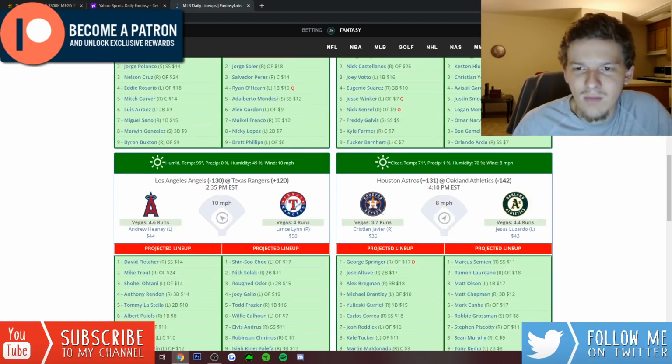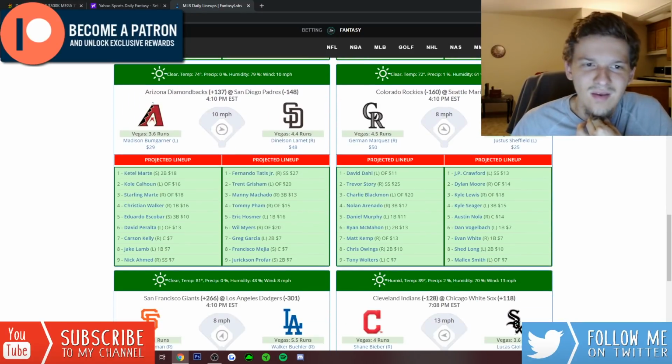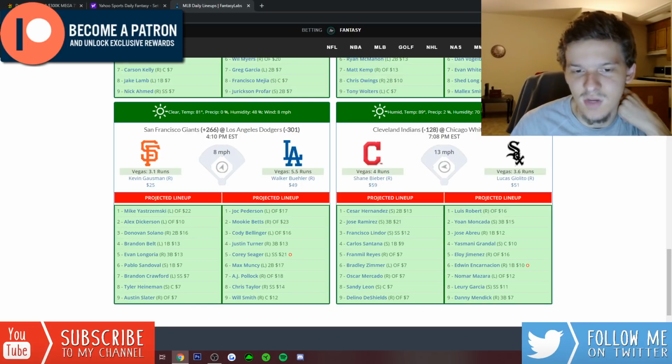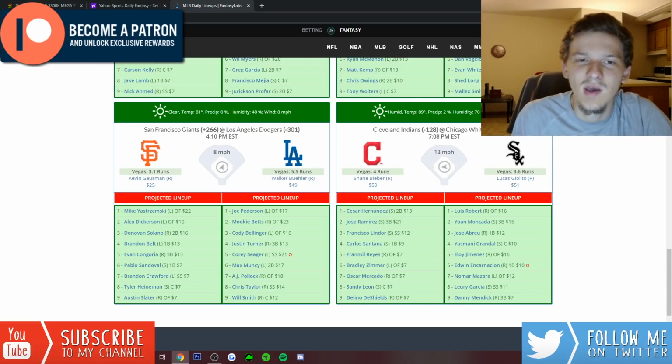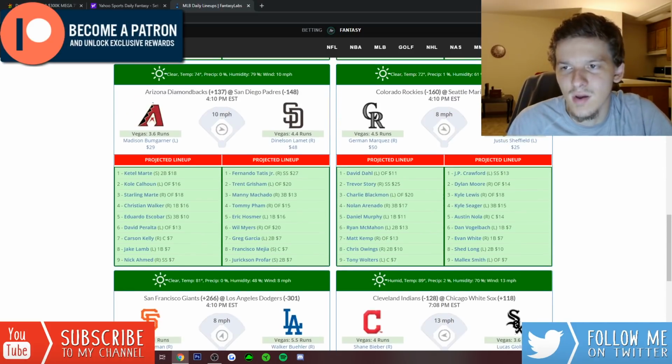If we're looking at some games on the Yahoo main slate, some of these later games, not really any stacks stand out here. We got a lot of low totals. I mean, I guess you could target some Dodgers against Kevin Gausman. They're expensive, though. Some of them are. Cody Bellinger's another one of those guys that's way too cheap on Yahoo. Why is Cody Bellinger $16? Mookie's expensive, though. Jock's price is coming up. Justin Turner's nicely priced at $13, but even the bottom of the lineup guys are pretty expensive. So it's going to be tough to stack the Dodgers on Yahoo, especially if you're paying up at pitcher.